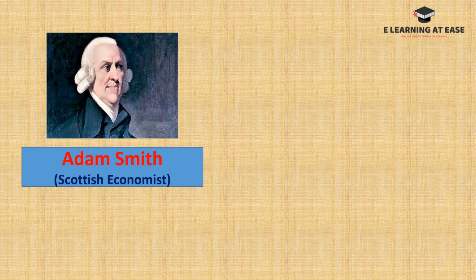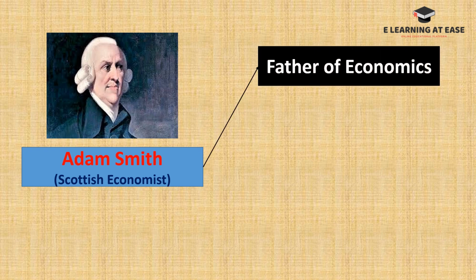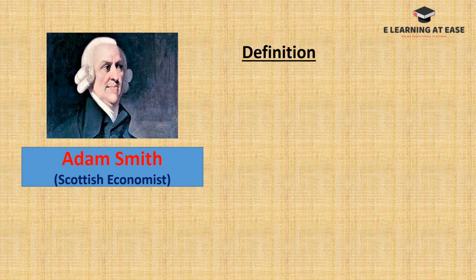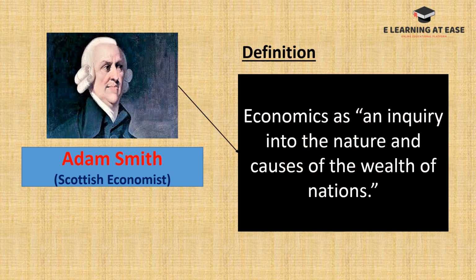He is a Scottish economist and he is also called the father of economics. He has given his famous definition in his book The Nature and Causes of the Wealth of Nations in the year 1776. According to him, economics is an inquiry into the nature and causes of the wealth of nations. So, his main focus is on the wealth of a particular nation. Economics mainly focuses on wealth in his definition.